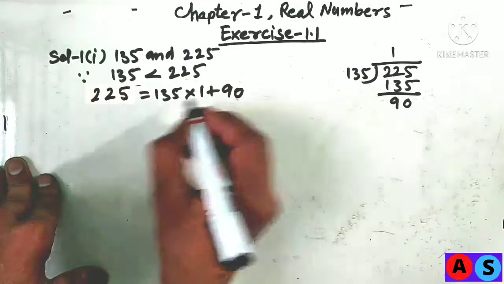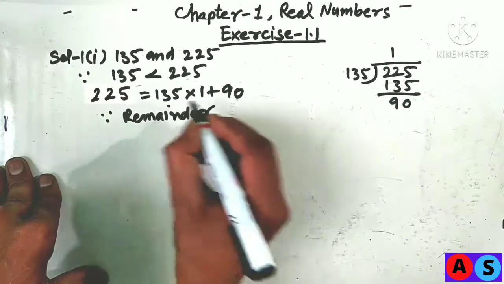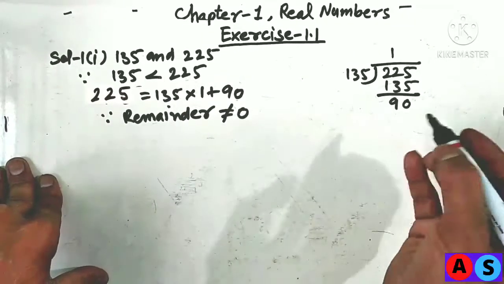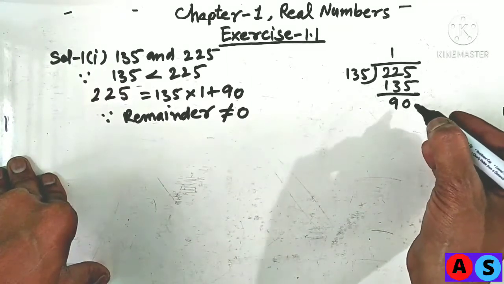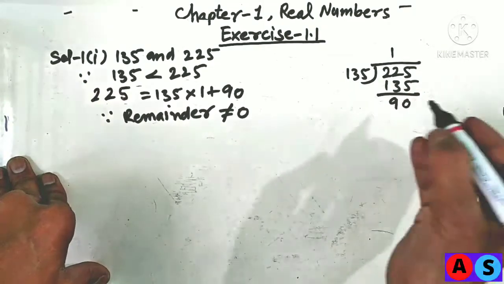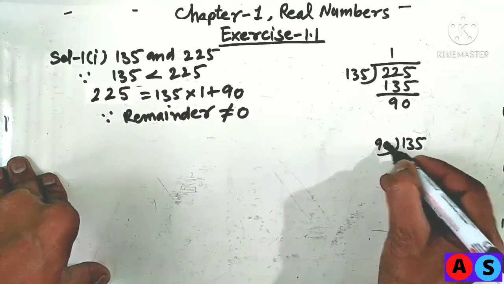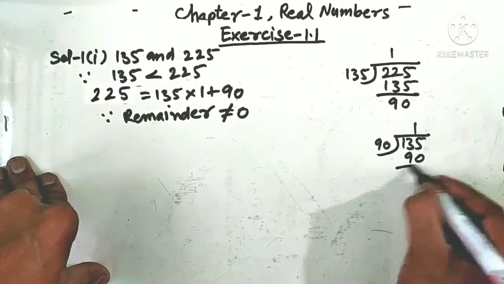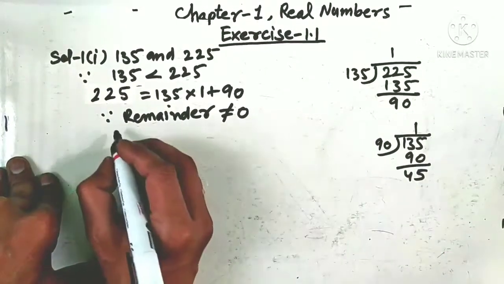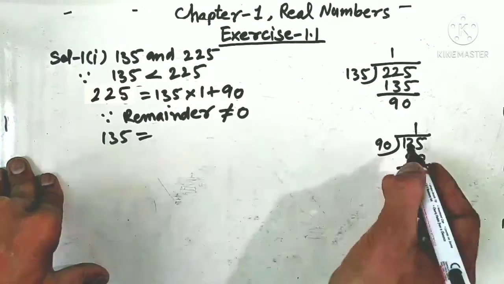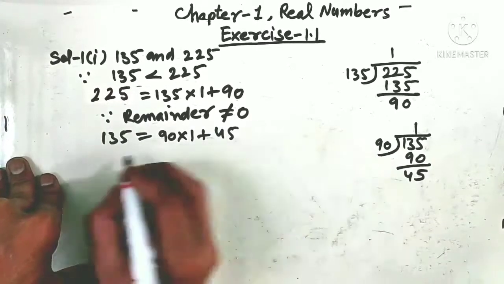Since remainder 90 is not equal to 0, we proceed. In this case, when the remainder is not 0, we take the remainder as the new divisor and the divisor as the new dividend. So we divide dividend 135 by new divisor 90. It will go 1 time 90. We get 45. So by Euclid's division algorithm, dividend 135 is equal to divisor 90 into quotient 1 plus 45.